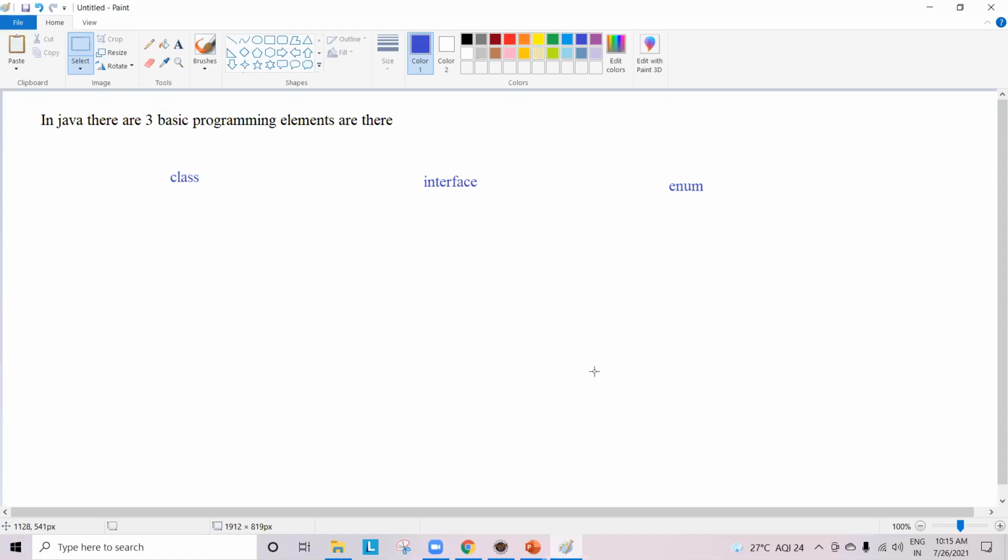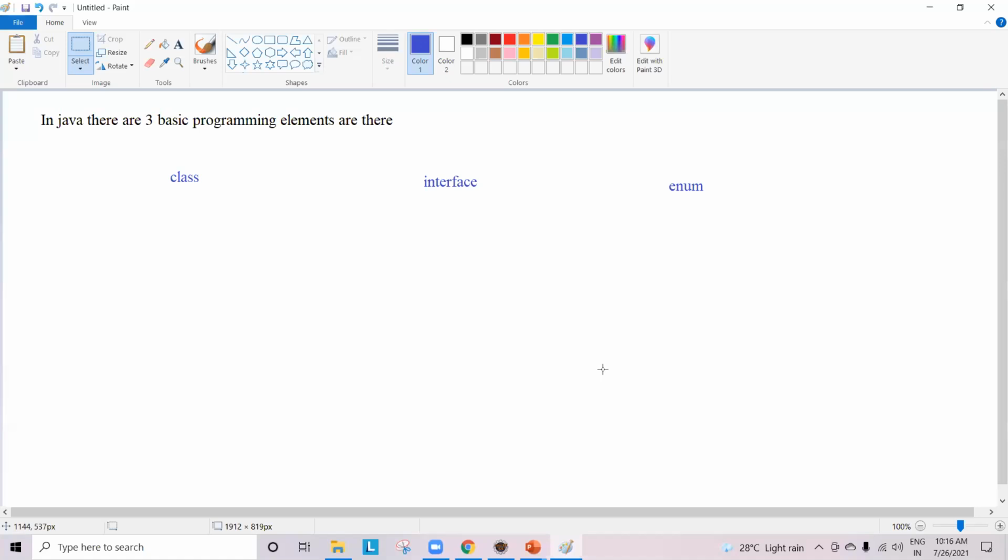For example, take cricket. If we want to play cricket, what are the basic apparatus we require? Ball and bat. Without bat and ball, can we play cricket? No, we cannot. Guys, are you understanding me? In the same manner, in our Java programming language, if we want to write a program, 100% we need to use, blindly remember, either a class or an interface or an enum. Without these, we cannot write a Java program.